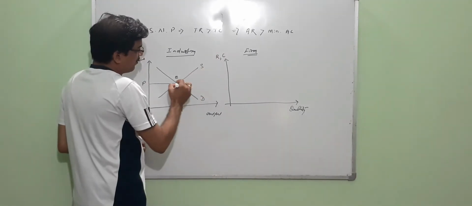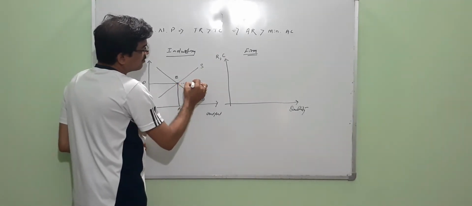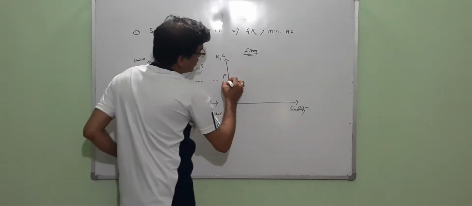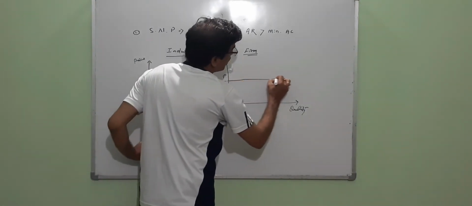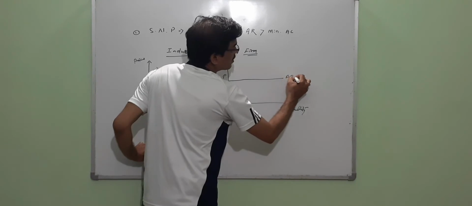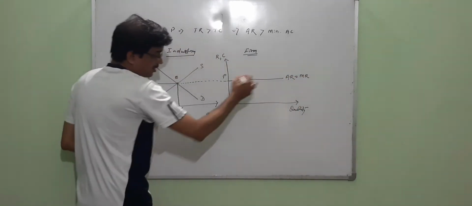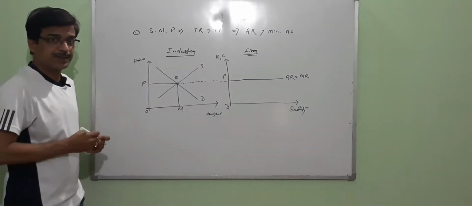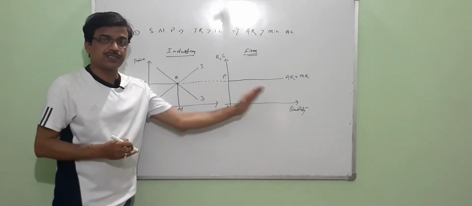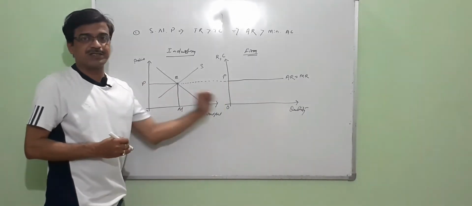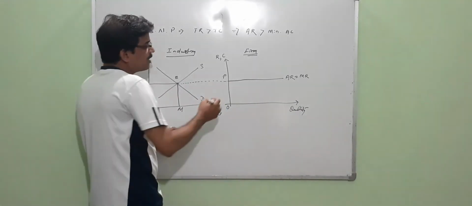As it is the equilibrium firm and it accepts the ruling price of the market, the equilibrium price is OP. Here is the average revenue curve, which is the demand curve, a horizontal straight line. Why is it so? Because it accepts the ruling price of the market.